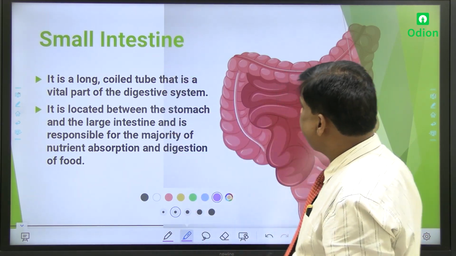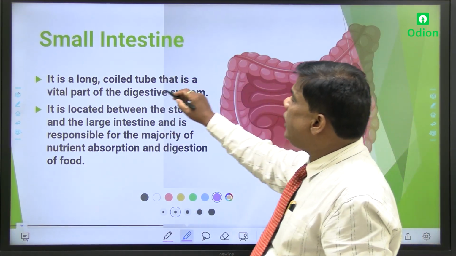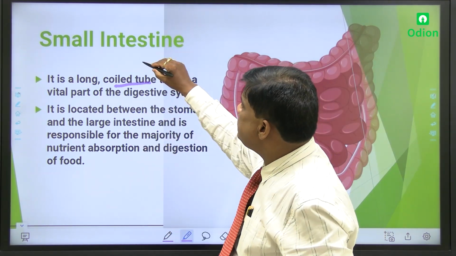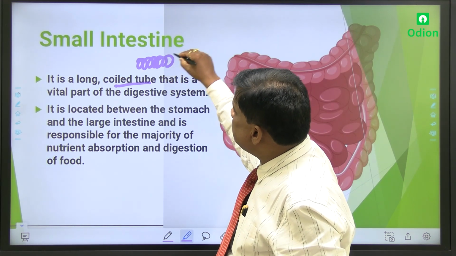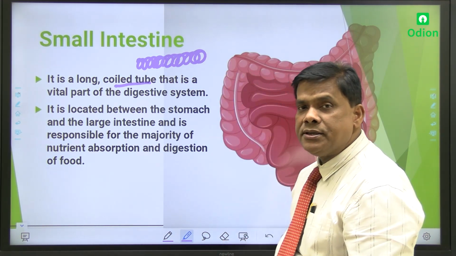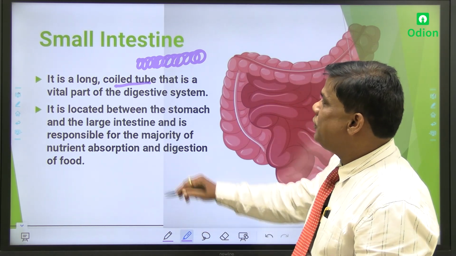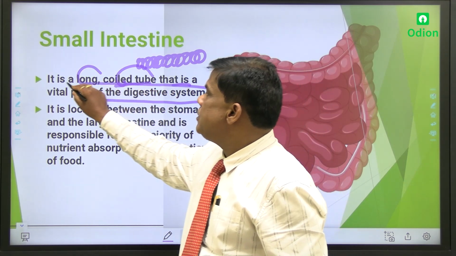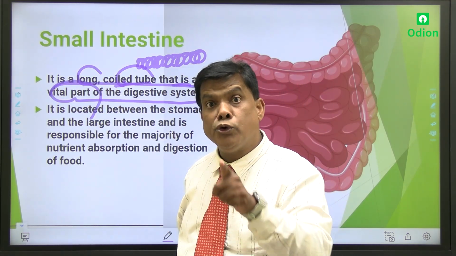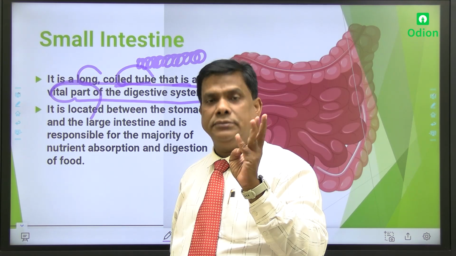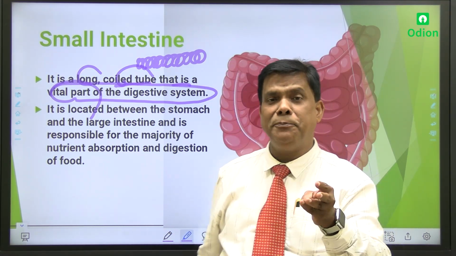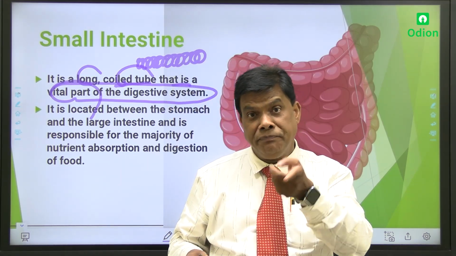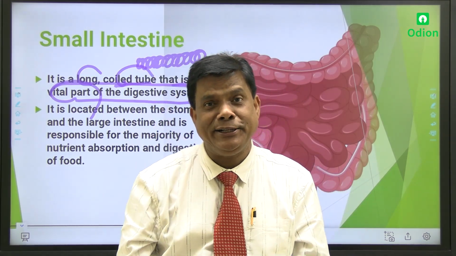What is small intestine? It is a long coiled tube. I have told you, it is long and coiled. Coiled means ऐसे. चलते रहे बेटा बस घुमा फिरा के. हाँ या ना? अच्छा. It is a long coiled tube that is a vital part of the digestive system. Why is it called vital? Vital means most important. Mouth, then esophagus or food pipe, then stomach, then small intestine, then large intestine, then rectum, then anus. The entire system is related to our digestive system.